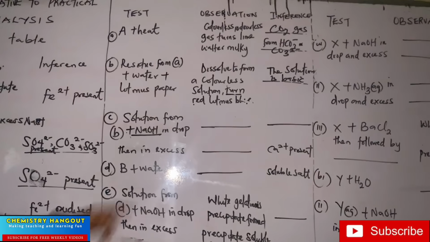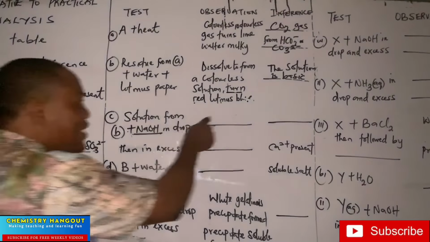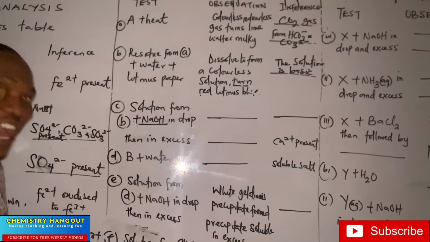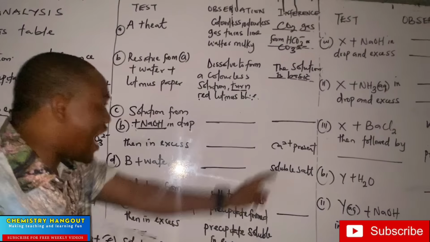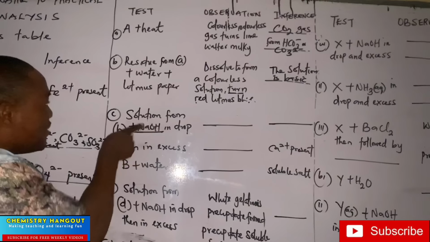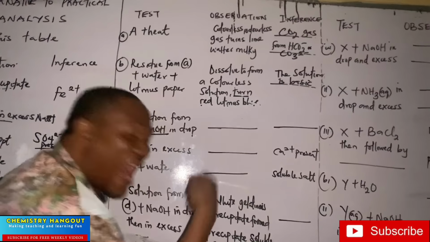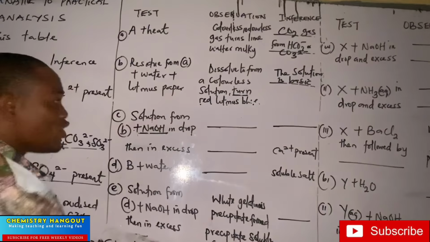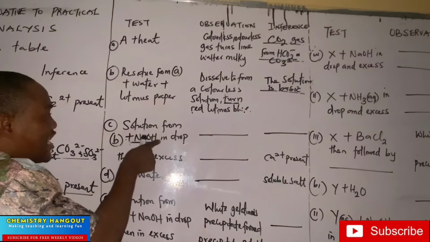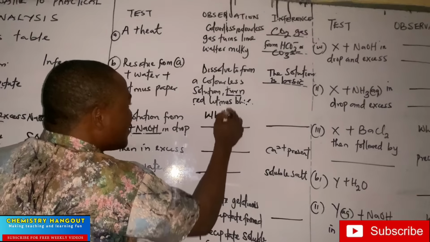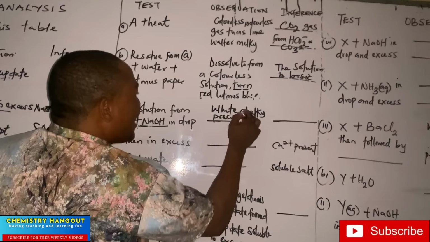Solution of this plus sodium hydroxide in drops. They didn't give me this, but they gave me a hint. What is the hint they gave me? Calcium is here. And I know for them to have gotten that, they added this to sodium hydroxide in drops and in excess. So if it gives me calcium, it gives me a hint of what should be here. In as much as there is calcium here, adding sodium hydroxide in drops is going to give me a white chalky precipitate.